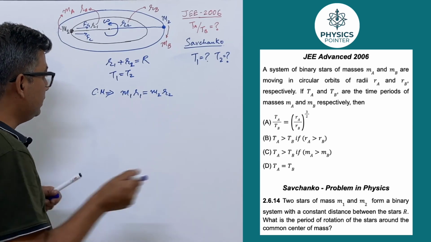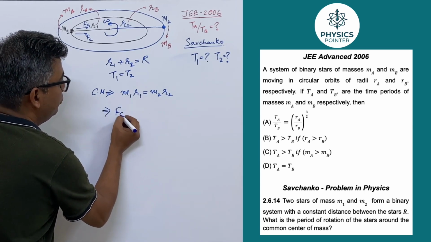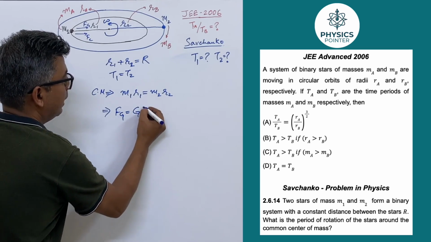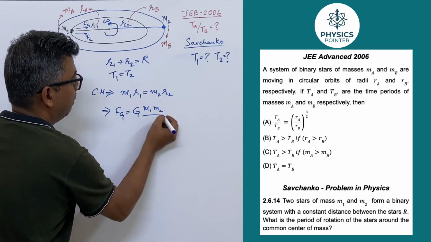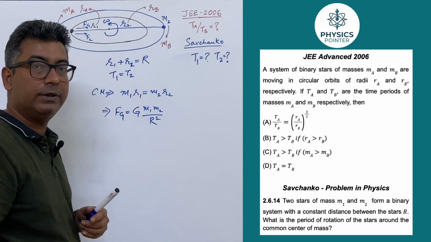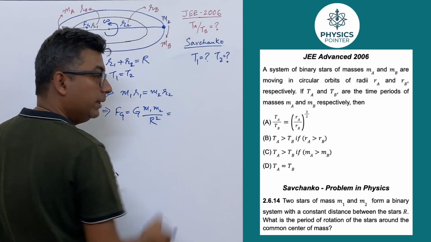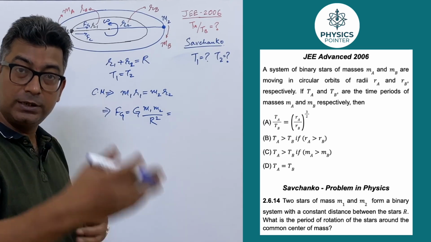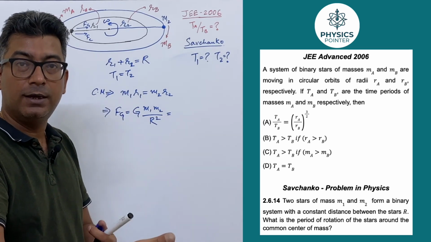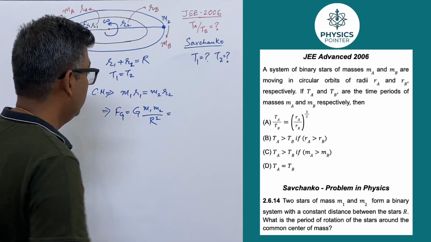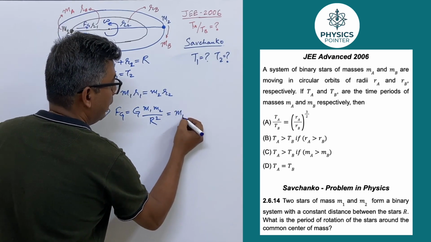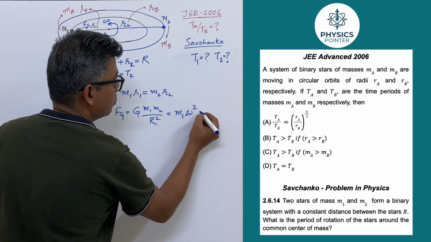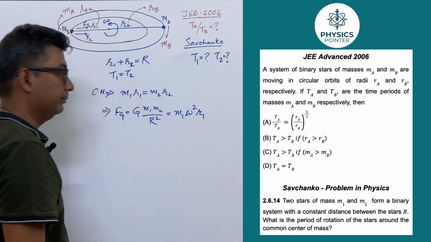So we can simply say that Fg is equal to G times M1 M2 by the square of the distance between them. And what will it be equal to? It will be equal to the centripetal force, which is now being considered as the centrifugal pseudoforce. That is equal to M1 omega square R1.